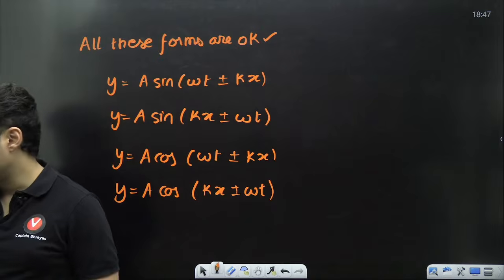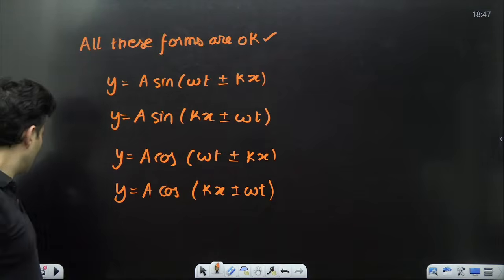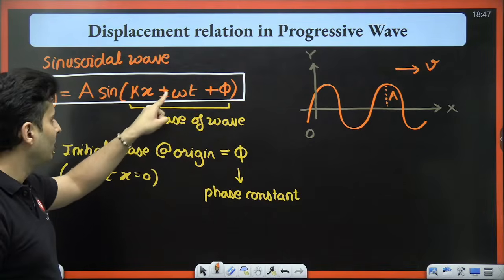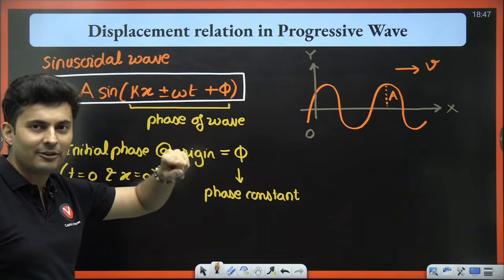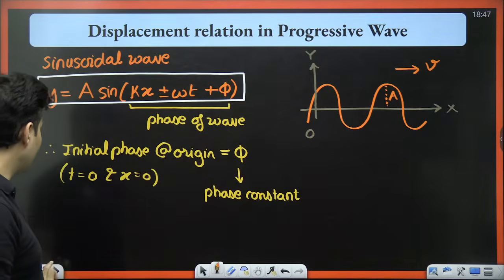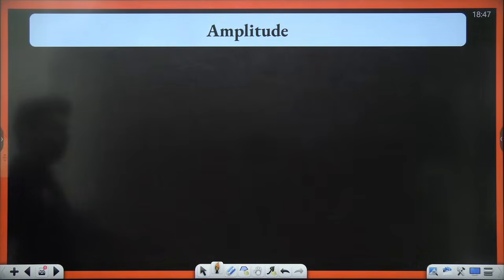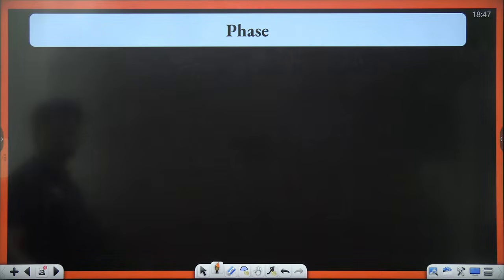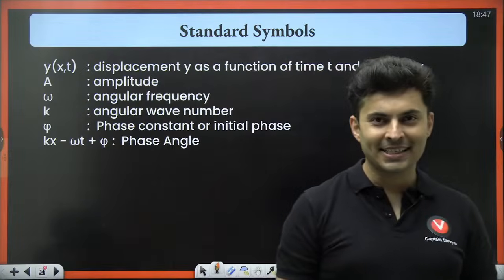Everyone? Awesome. Keep these things in mind. What is A? A is amplitude. What is k? Angular wave number. What is omega? Angular frequency. What is phi? Initial phase or just the phase constant. So all these things are present over here. We have seen all these formulas: amplitude, period, frequency, angular wave number, phase, and all these symbols.